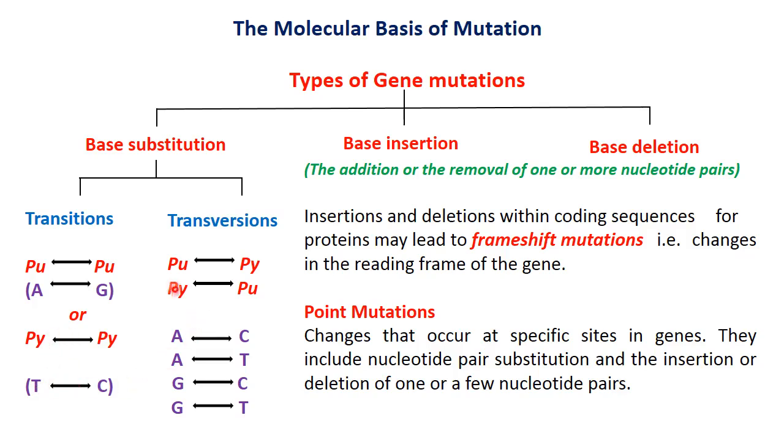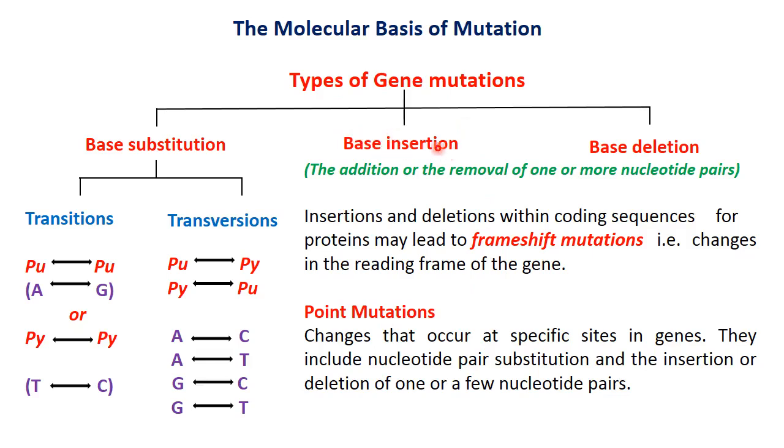This is transition. But in transversion, the purines change into pyrimidines. Similarly, pyrimidines may change into purines, and the total number of transversions is double the total number of transitions.